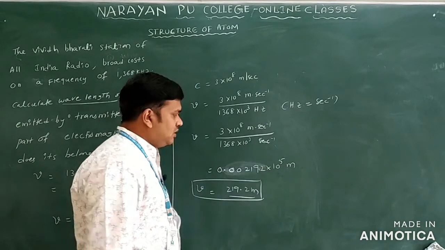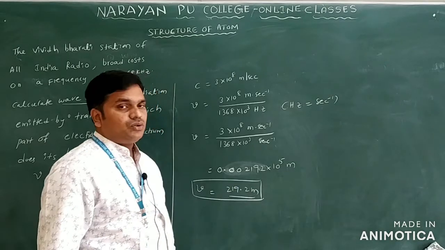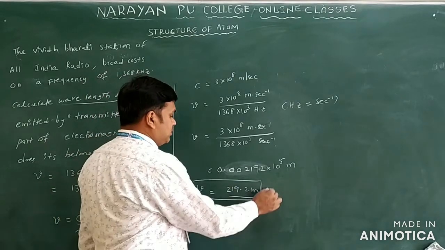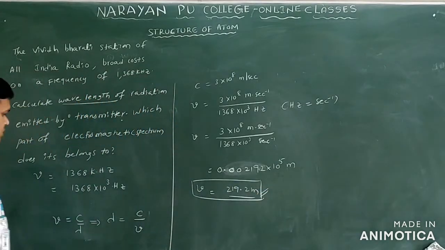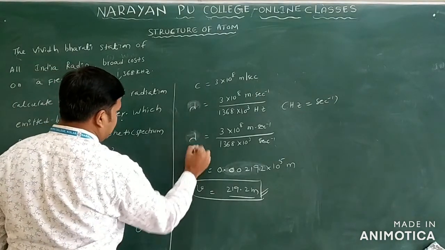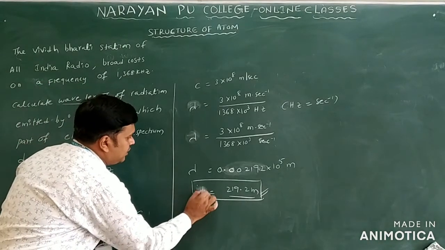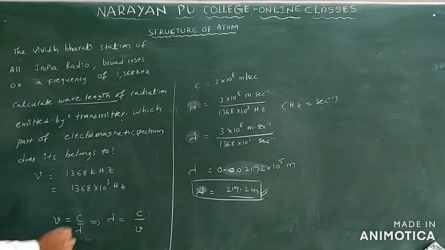You can multiply this: 1, 2, 3, 4, 5. I will write 219.2 meter. So this is the wavelength they are asking for, lambda. We are finding the wavelength lambda only.